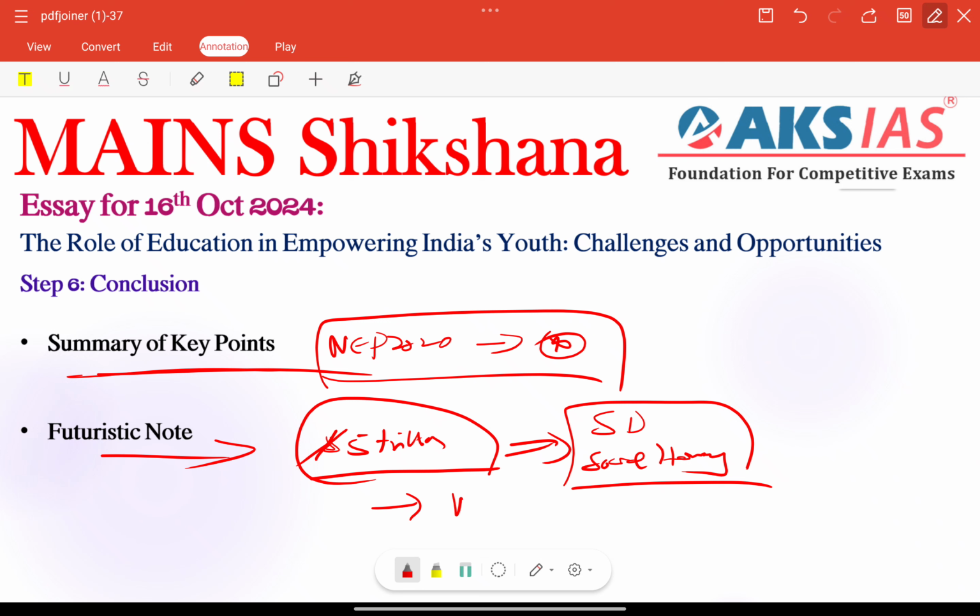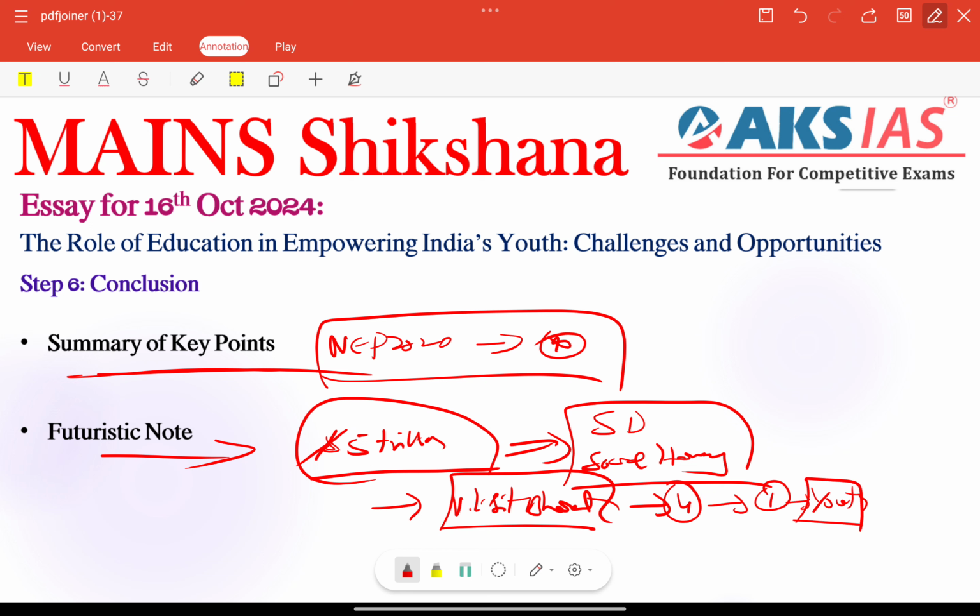Other than that, we can also add Viksit Bharat, because in Viksit Bharat we have 4 pillars, right? Out of the 4 pillars, one pillar is youth. The others are women, farmers, and also the poor, right? So youth is a very important pillar here. We can connect the Viksit Bharat Agenda 2047 also here, right? So this is the perfect structure according to the keywords mentioned in the question.